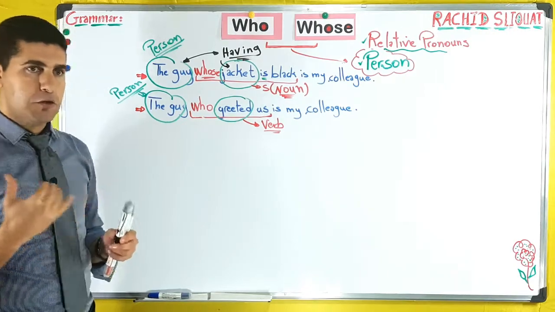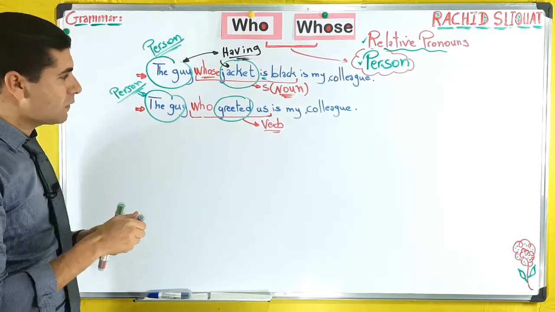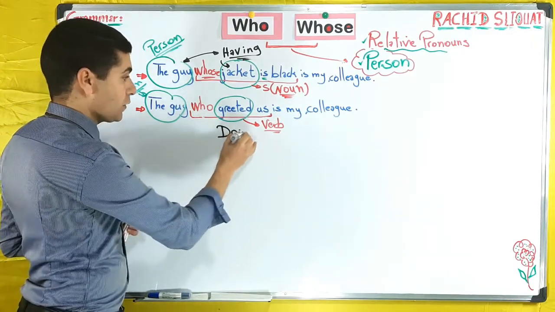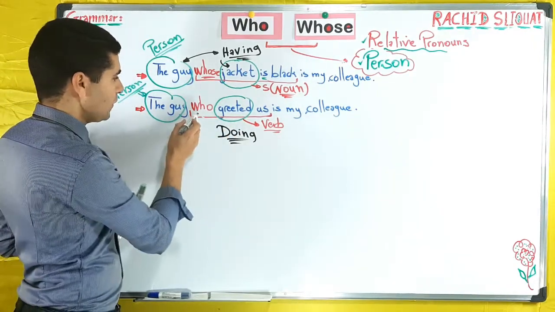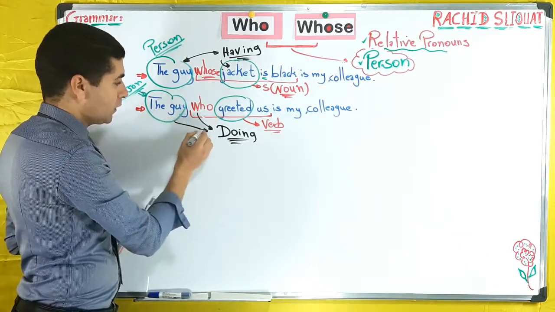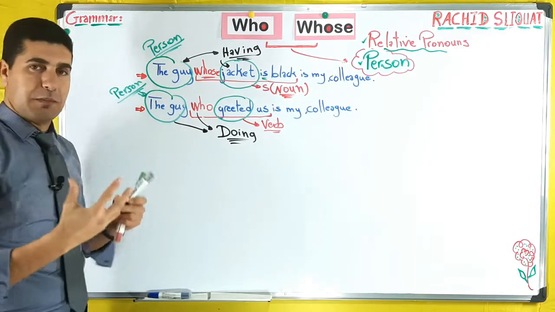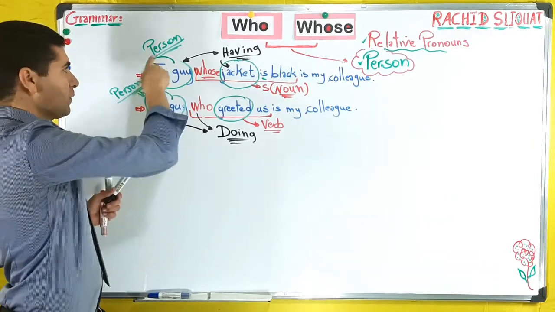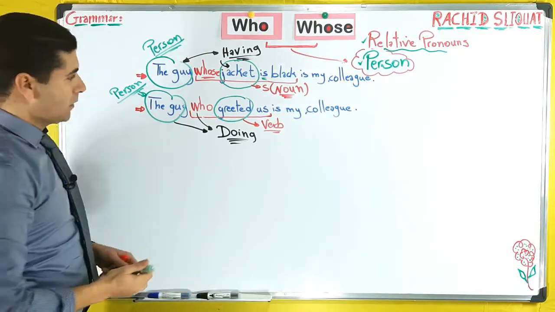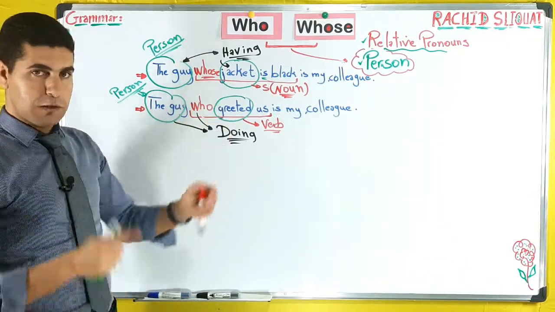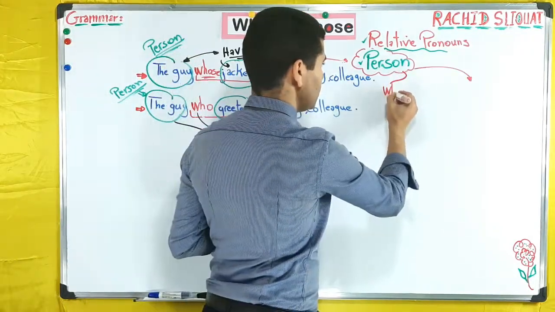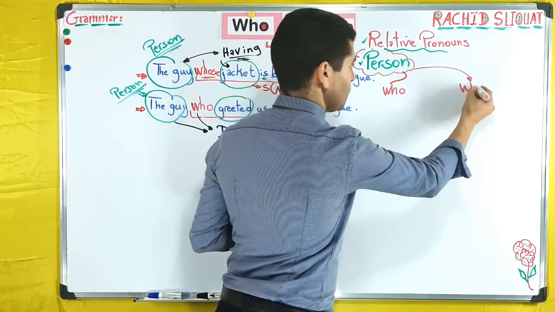Work, play, do, study, etc. This is all something that we can do, and here I call it doing. So who is for something that the person is doing, while whose is for something that the person has. So these are the two main differences between who and whose. So remember, for describing a person we can use either who or whose.